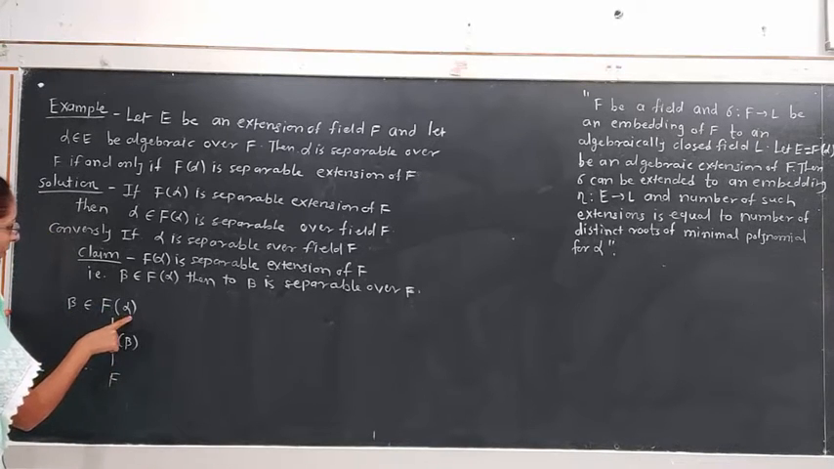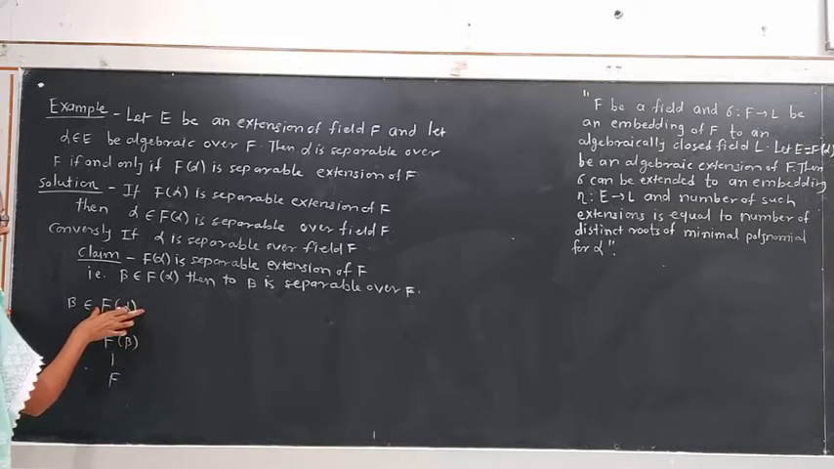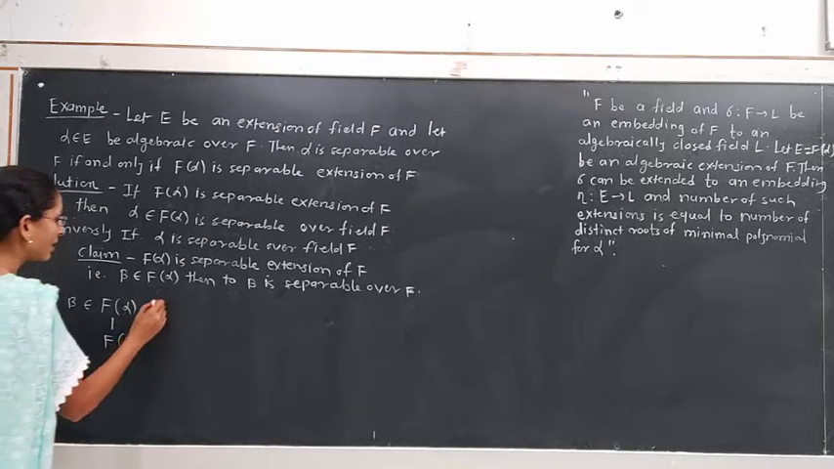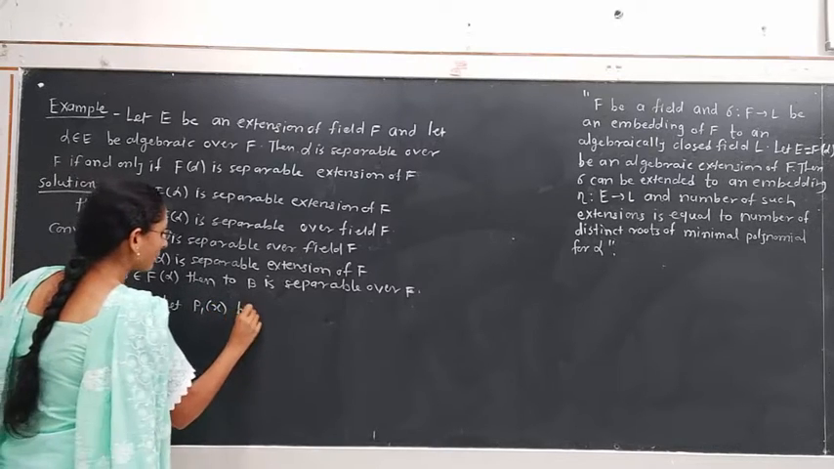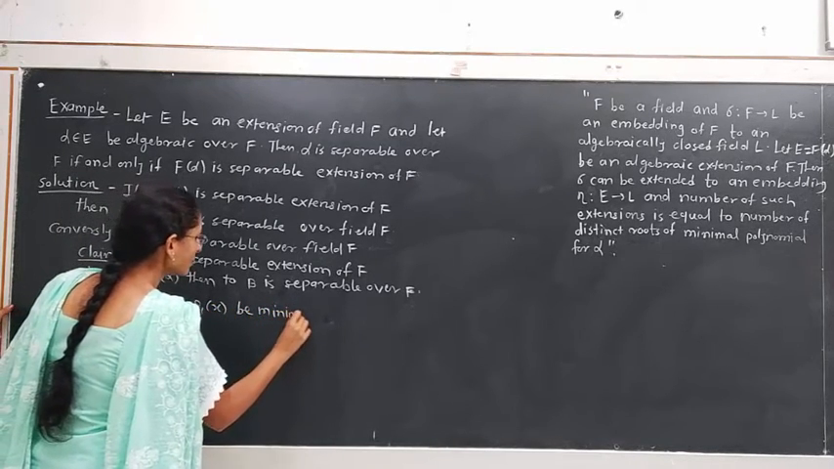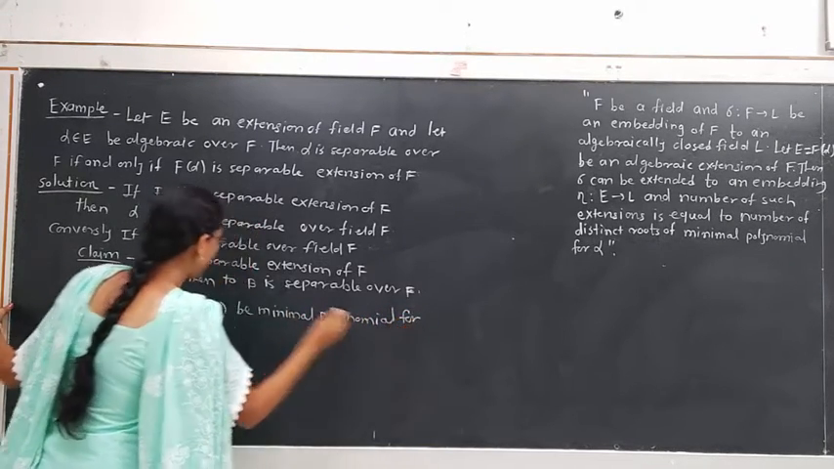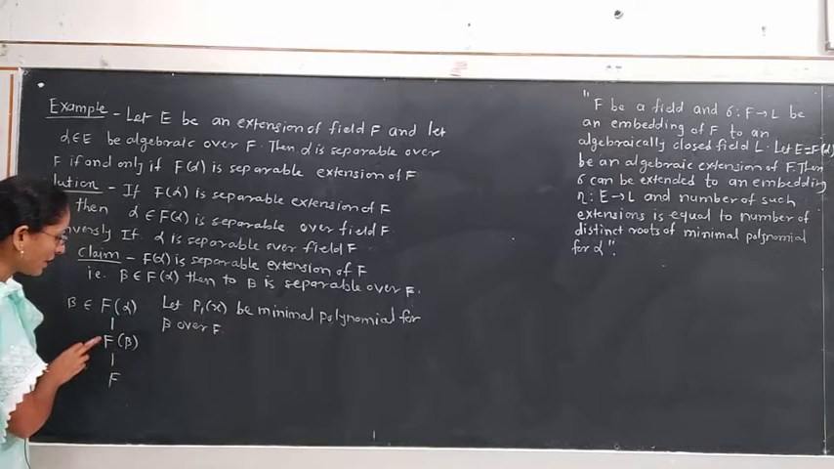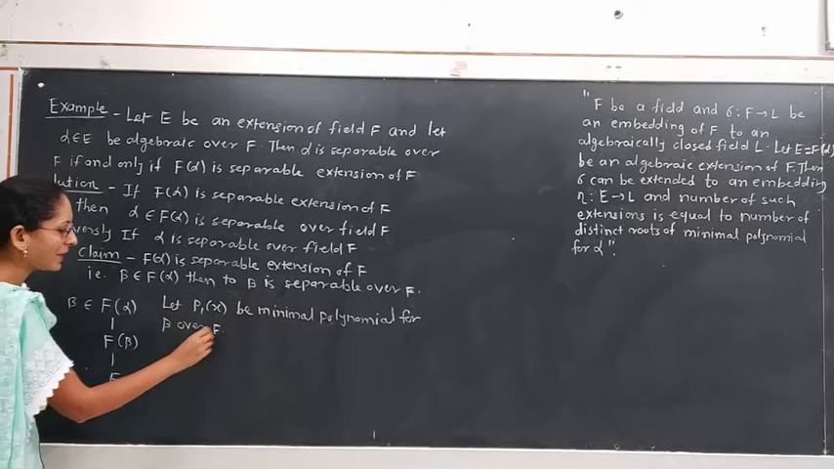Since beta is an element of F(alpha), the subfield of F(alpha) generated by beta over F is a subfield of F(alpha). Also it contains F as a subfield. Let P1(x) be the minimal polynomial for beta over F, because F(beta) is an extension of the field F.